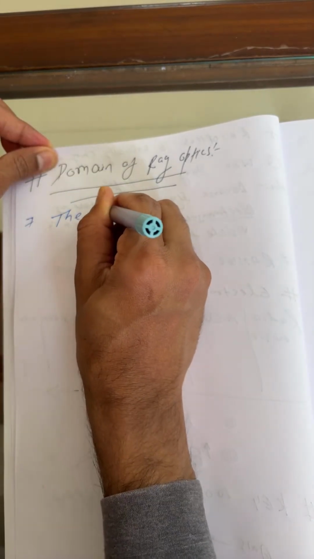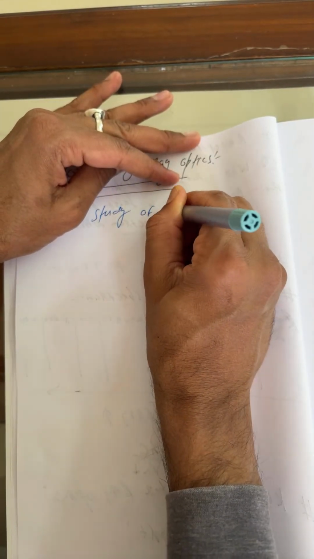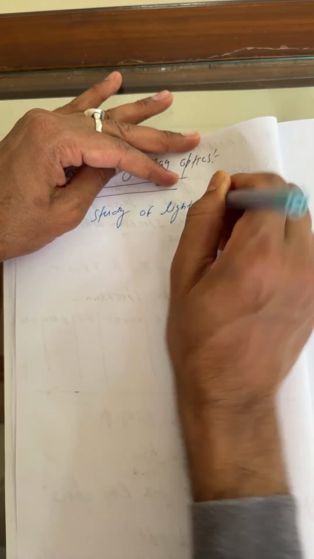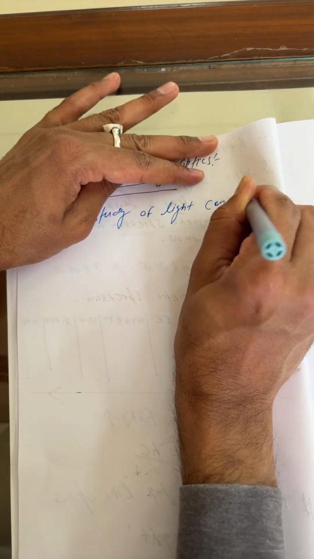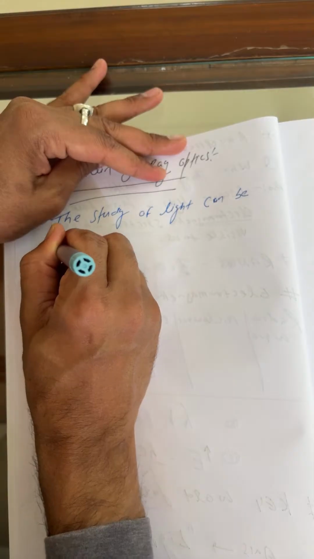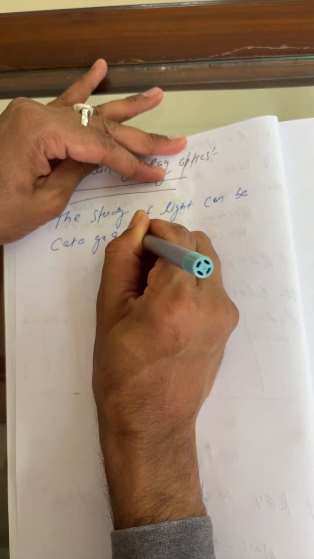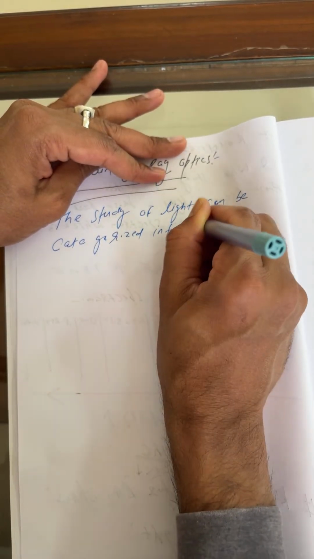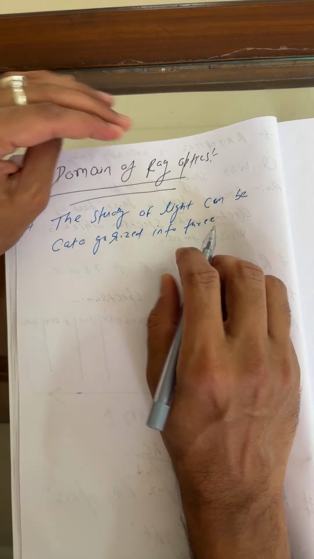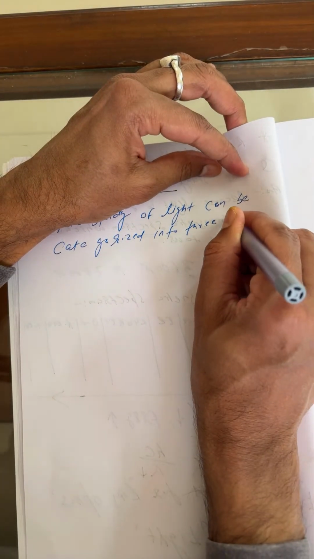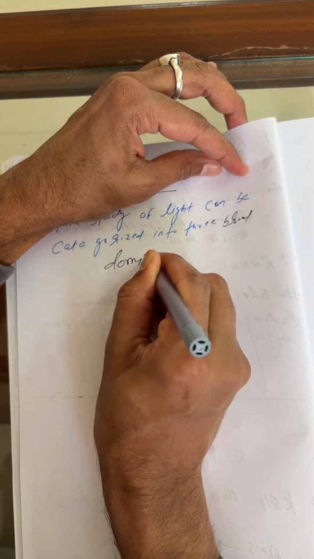So, domain of ray optics: the study of light can be categorized into three broad domains.